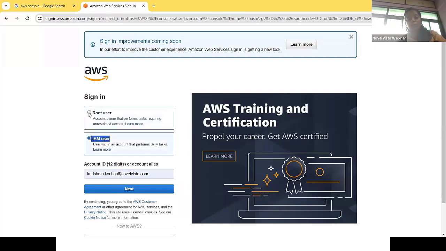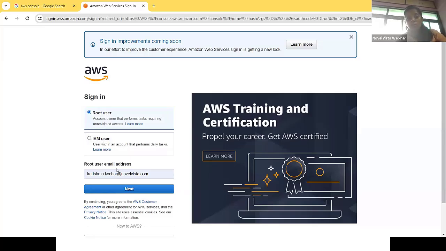What is the difference between this root user and IAM user, guys? Root user is the main user. It is compulsorily created when we first use this AWS platform. Whenever you sign up your account, it should be treated as root user. But IAM users are the users you add as sub users inside your main user. Root user is your main user and IAM users are sub users.